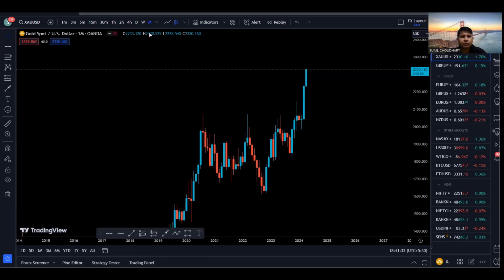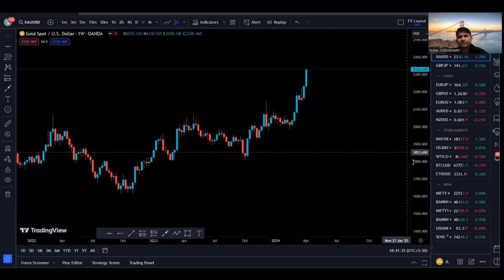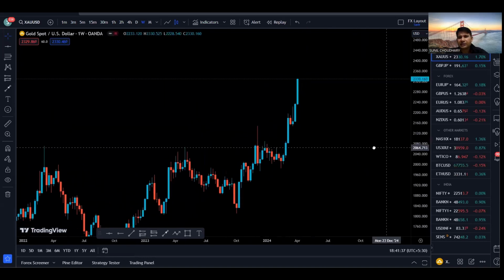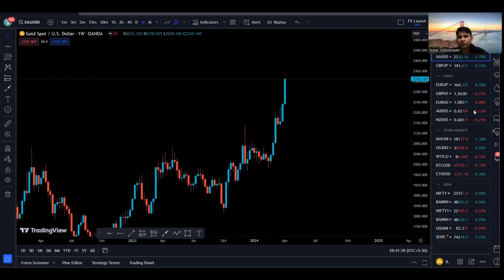Now let's go to the lower time frame, the weekly time frame, to find out exactly what is happening. On the weekly time frame also, we are bullish as we are making higher highs and higher lows. Right from here, we created a high, price came down, created a low, which is a higher low, because it is higher than the previous low.